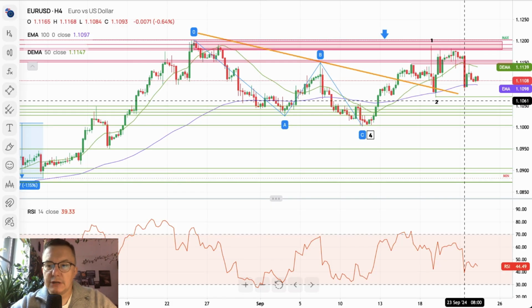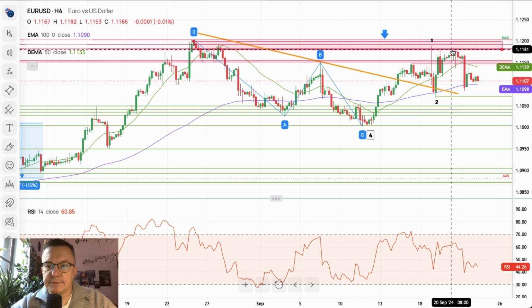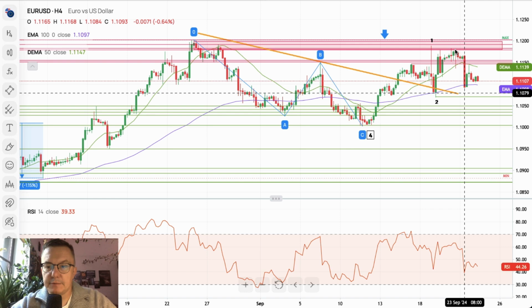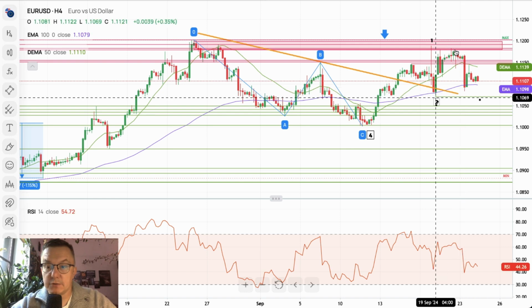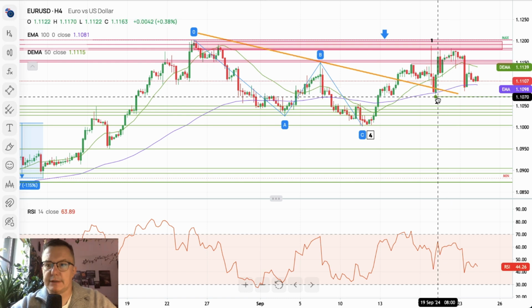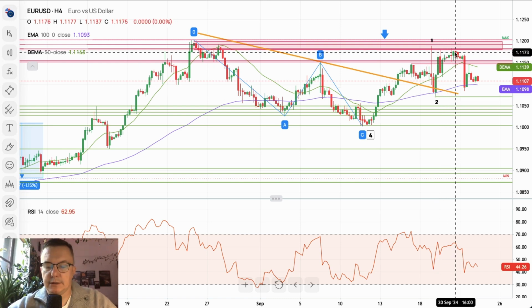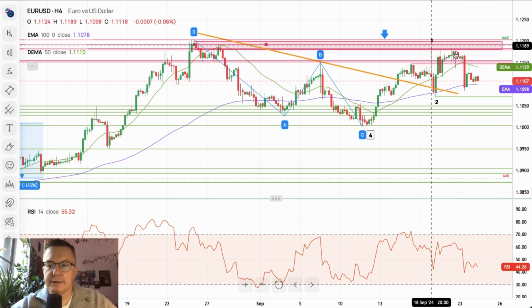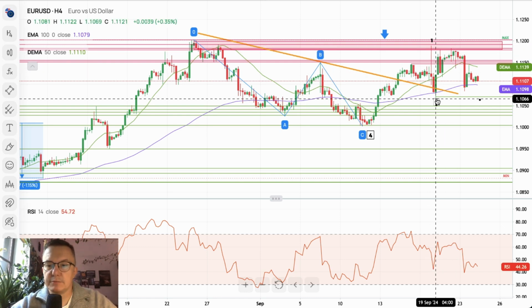Euro dollar 4-hour chart is showing us a rejection of the technical resistance. 1.1181 was too hard for the bulls, and the market made a very big movement to the downside, almost retracing the whole recent spike from the lows of 1.1070 towards 1.1182. It all means that possibly this bullish impulsive candle will be invalidated.